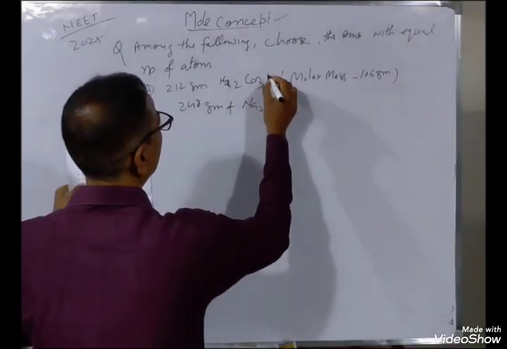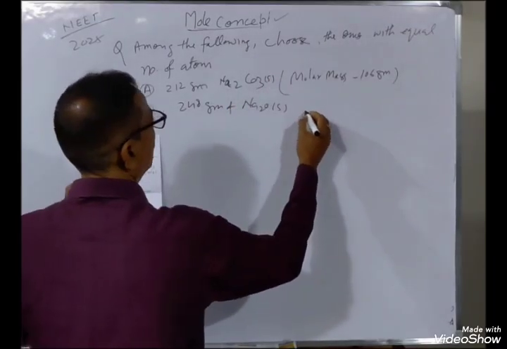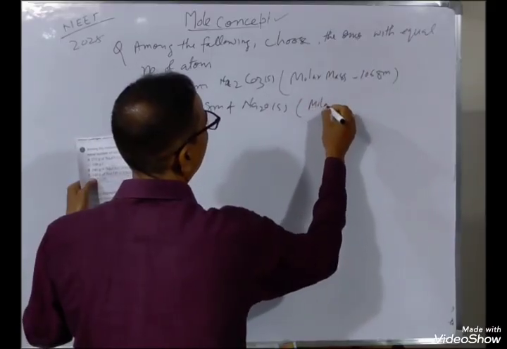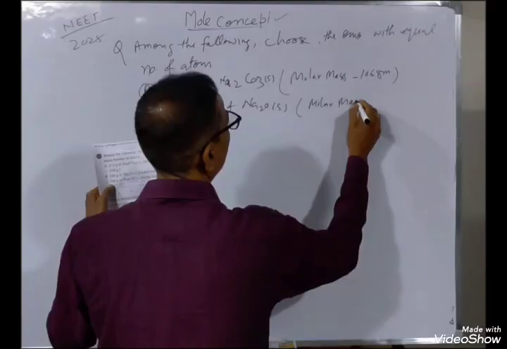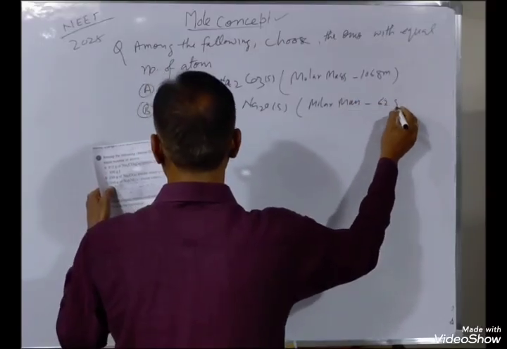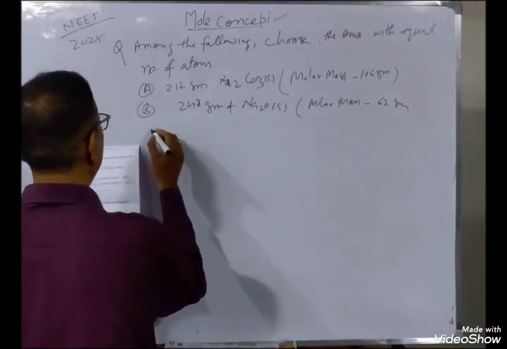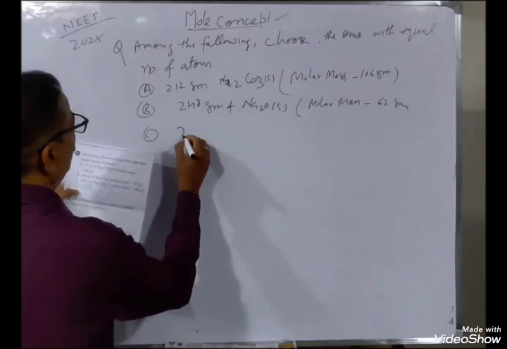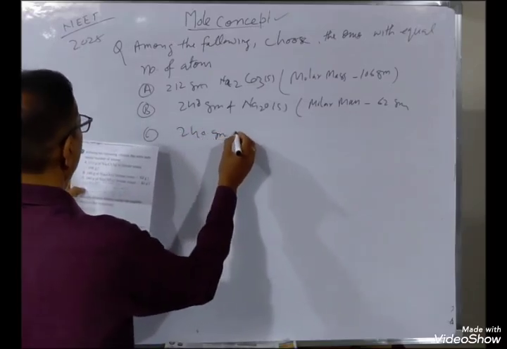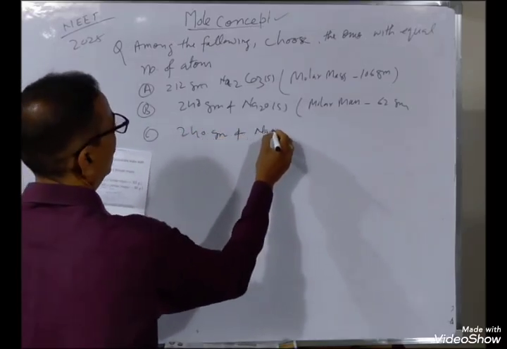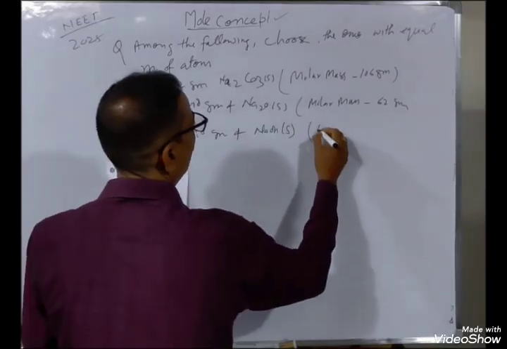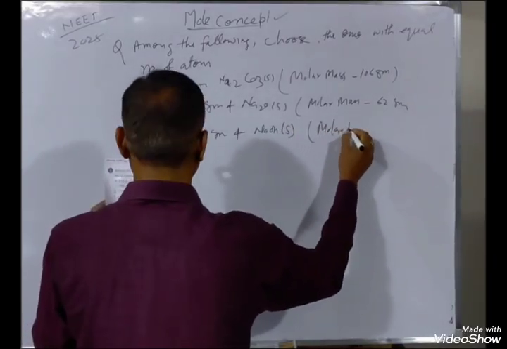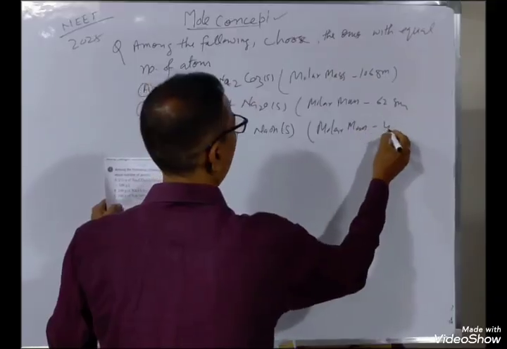This is solid. Its molar mass is given as 62 gram. Then C, 240 gram of NaOH. This is also solid, sodium hydroxide. Molar mass 40 gram.